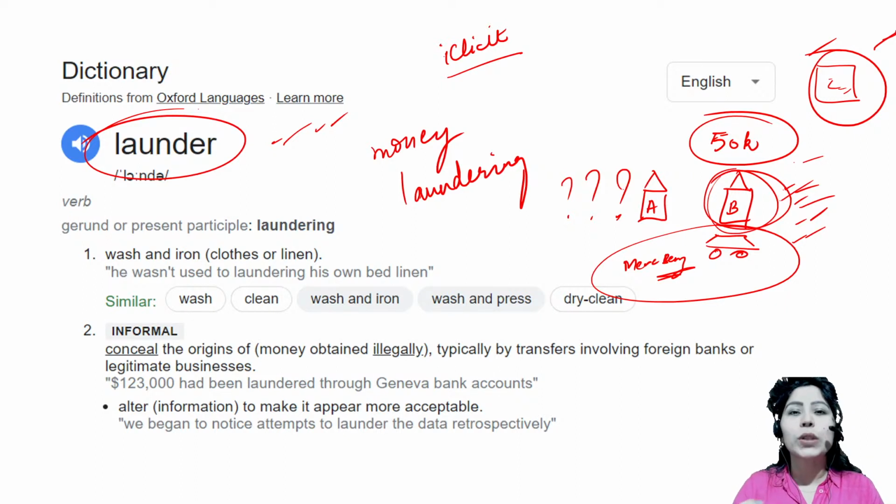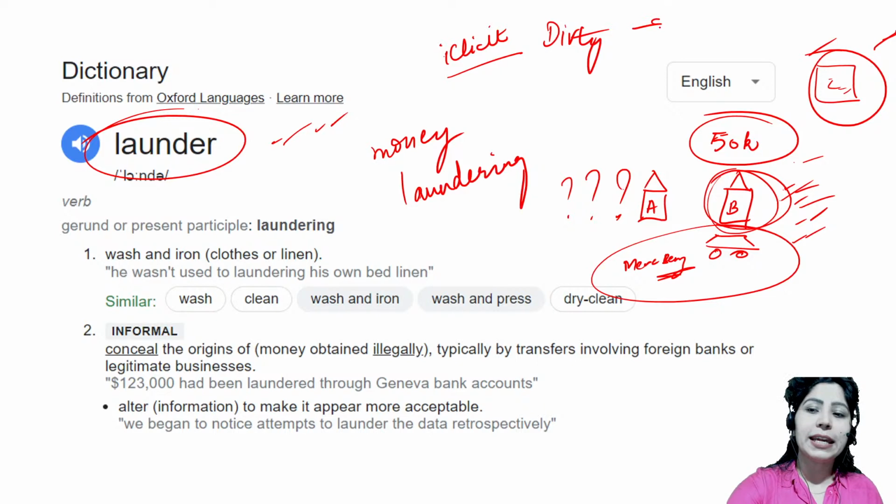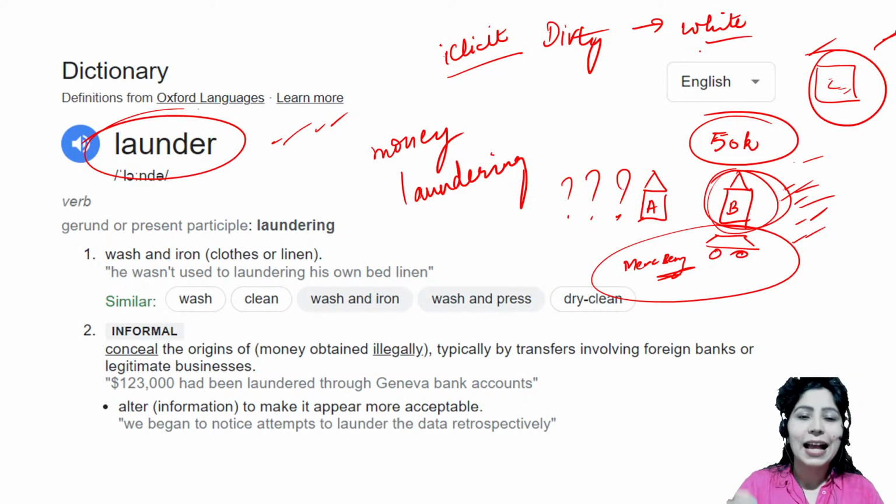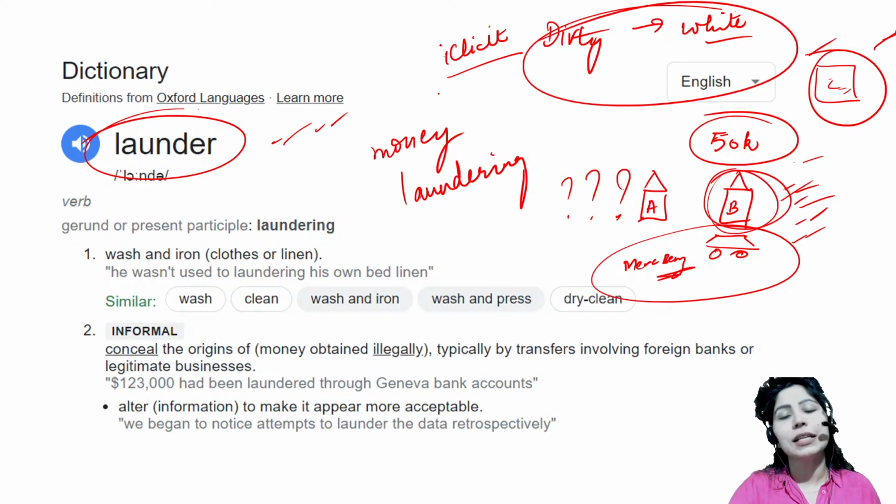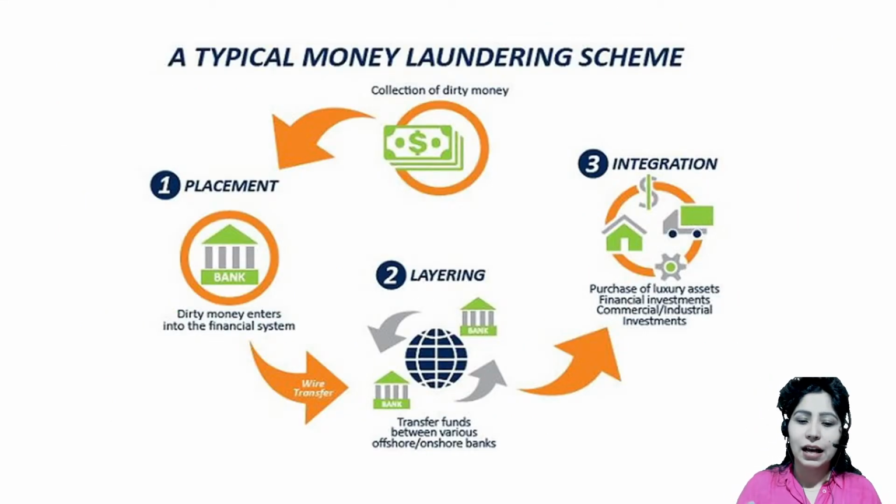और इसी चीज को देखने के लिए, when this neighbor is trying to convert dirty money into white money, what is this known as? It is known as laundering. And to prevent this conversion, this is the purview of government. और ये कैसे किया जा रहा है? It is covered under your Prevention of Money Laundering Act.